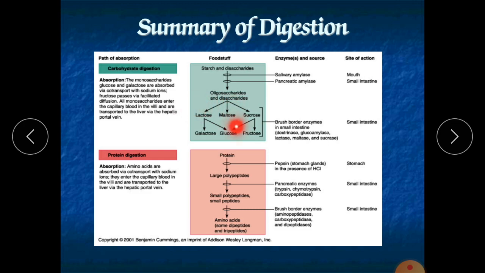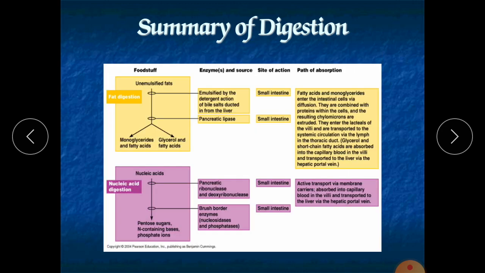Likewise for protein, pepsin, proteolytic enzymes from the pancreas and brush border enzymes are involved. Digestion of fats we have also discussed; it occurs in the small intestine.